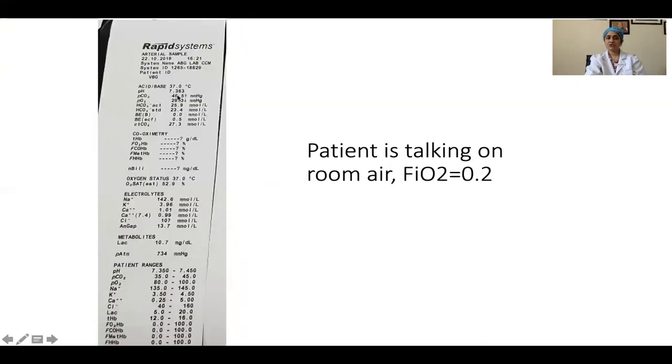Here, an ABG of a patient shows a PCO2 of 46.5, a pH of 7.63, but a PO2 of 29.3, which is alarmingly low. We see that the saturation of the patient is 52.9. We are worried. But when we look at the patient, this patient is normally talking, is on room air, is not exhausted, and is very comfortable. So this is not an ABG sample, this is a venous sample. And here lies the importance of looking at the patient and relating it clinically with the patient rather than only looking at the ABG values.